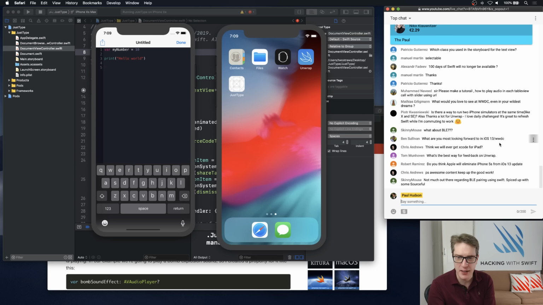Will it get Xcode for iPad? Yes, we will, Chris. Almost certainly at some point. That's not the problem. Problem is, will it suck? I don't know if it's going to suck or not. I've got a 12.9-inch iPad Pro, and even that isn't big enough for storyboards.